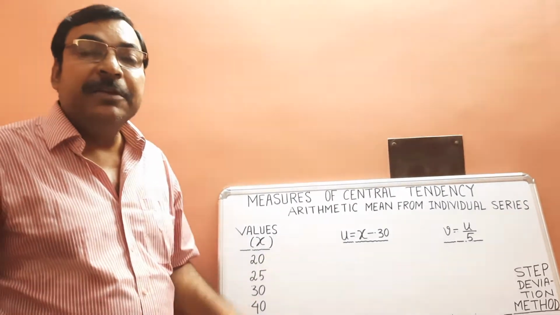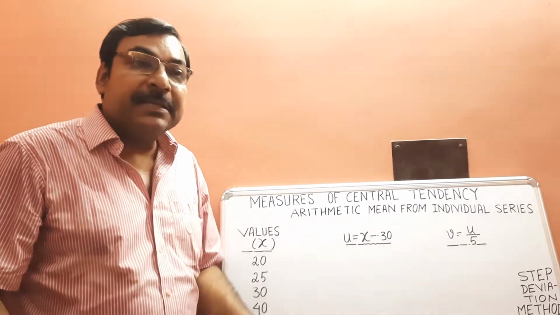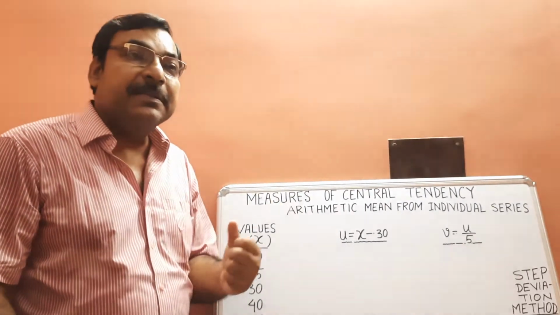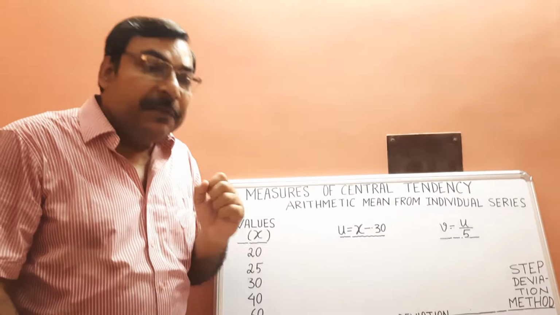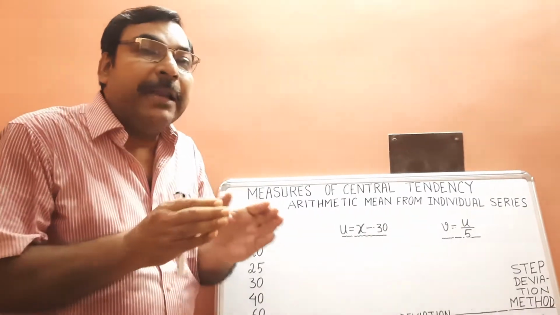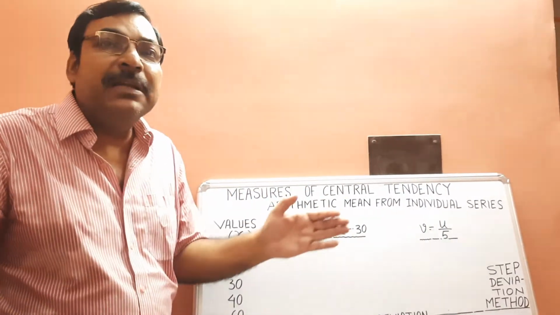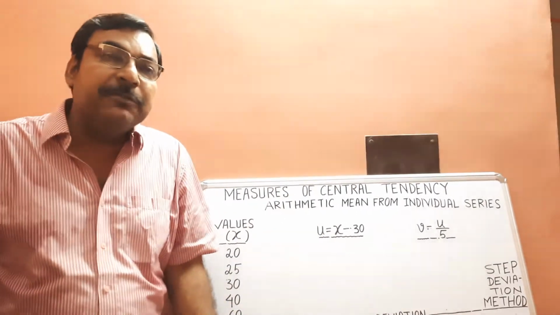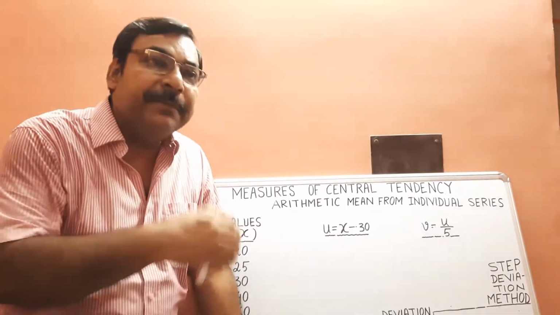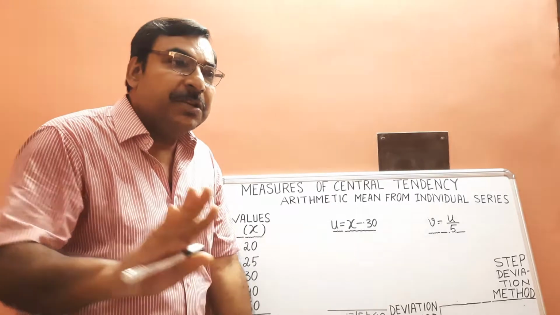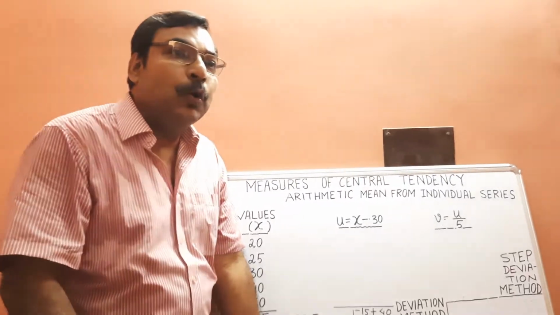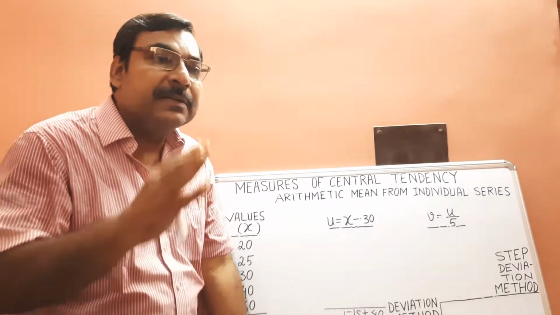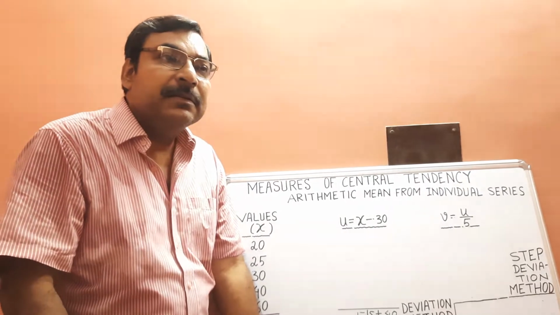That may be an individual series, maybe discrete series, maybe continuous series. Individual series means all values are mentioned. Even if some values are repeatedly appearing, we mention them. There is no question of frequency or of making any groups.